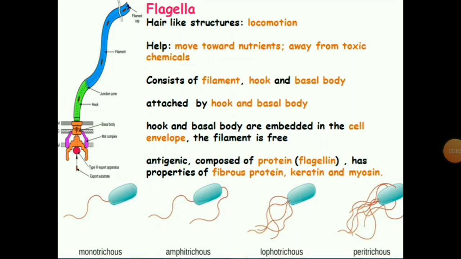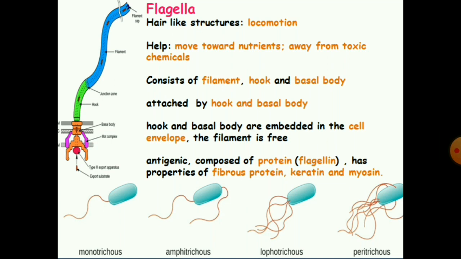Flagella are hair-like structures. They are helpful in locomotion and also help bacteria move toward nutrients and away from toxic chemicals. A flagellum consists of three parts: filament, hook and basal body. The flagellum is attached by the hook and basal body, which are embedded in the cell envelope, and the filament is free. Flagella are antigenic in nature. They are composed of the protein flagellin, which has properties of fibrous proteins like keratin and myosin.